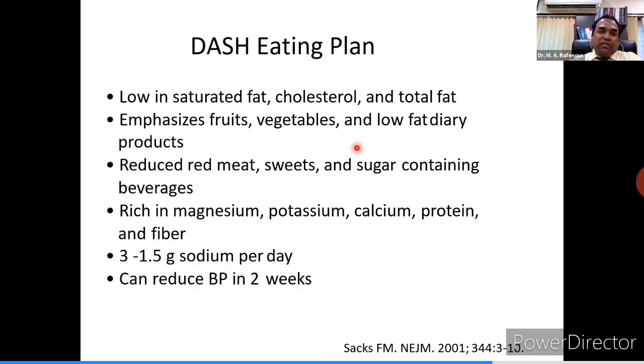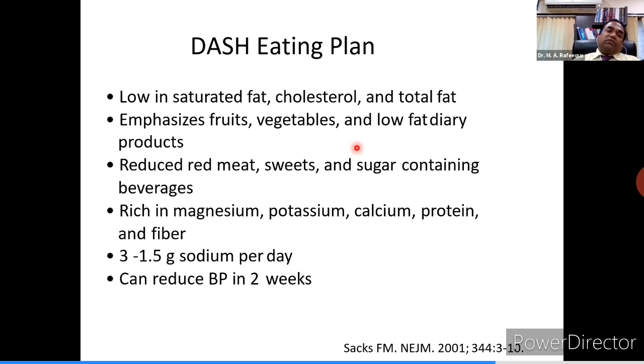What is the DASH eating plan? DASH stands for Dietary Approaches to Stop Hypertension. This was initially published in the New England Journal of Medicine in 2001, where they mentioned that this diet should have low saturated fat, low cholesterol, and low total fat.